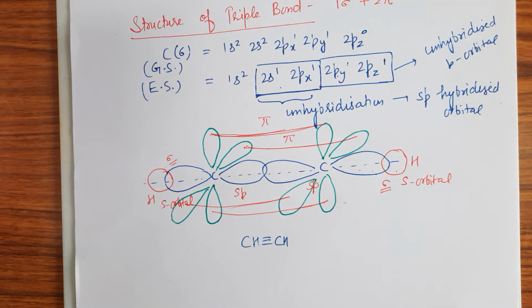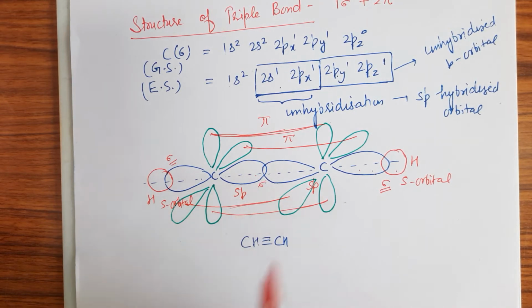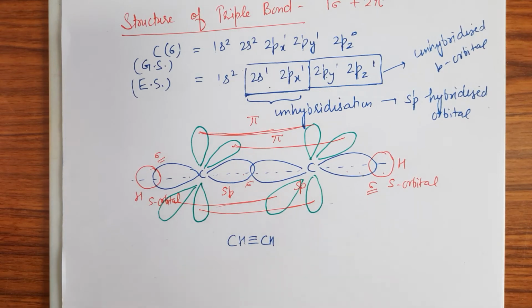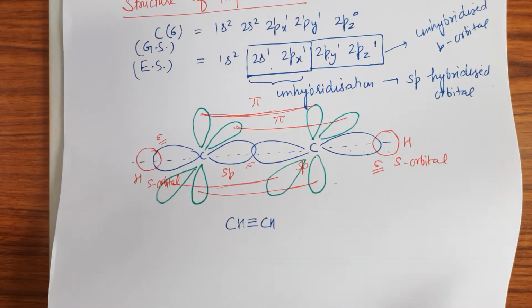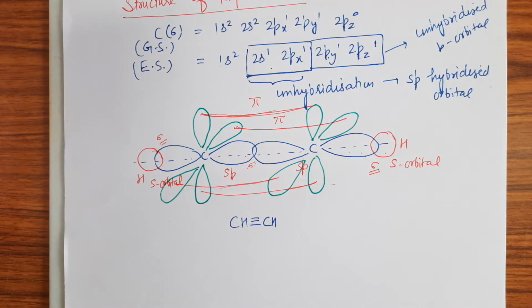So by the lateral overlapping of two unhybridized p orbitals, pi bonds are formed between two carbon atoms, right? Whereas the sigma bond is formed because of the overlapping of the hybridized sp-sp orbitals of the carbon atoms. So in such a way there will be formation of 1 sigma and 2 pi bonds in case of alkyne, and here I have taken the example of ethyne.